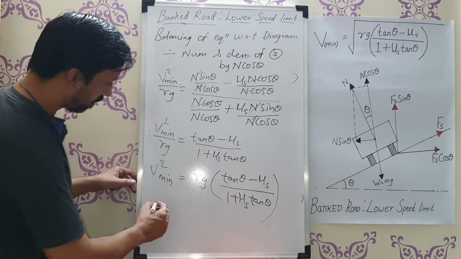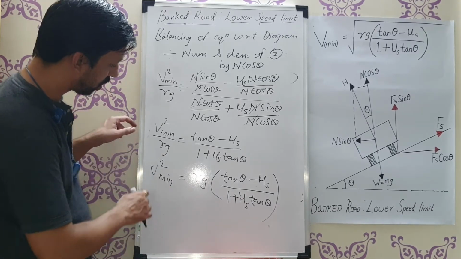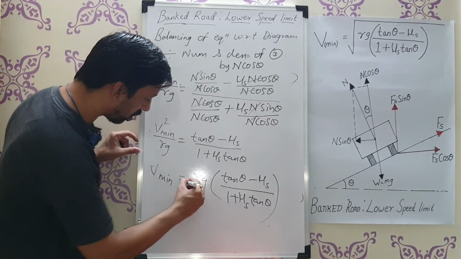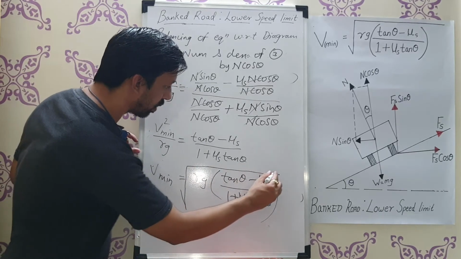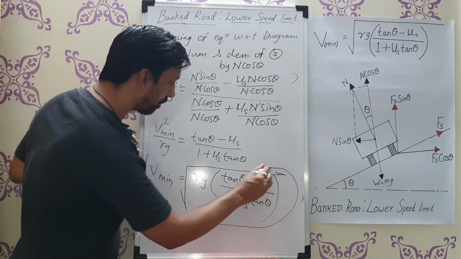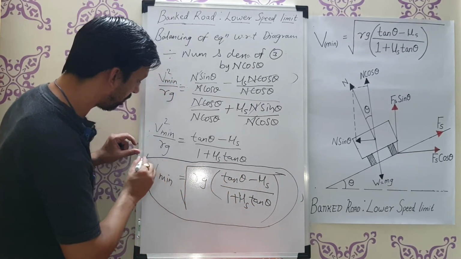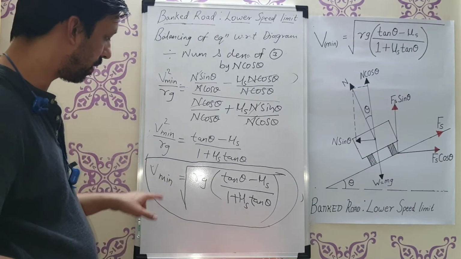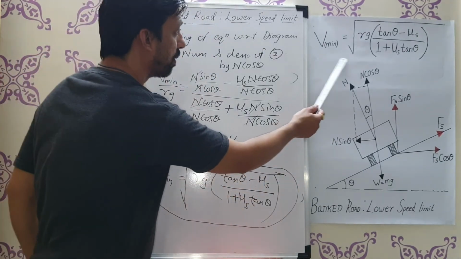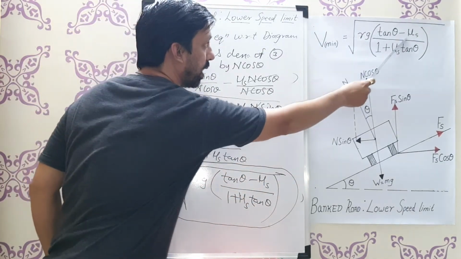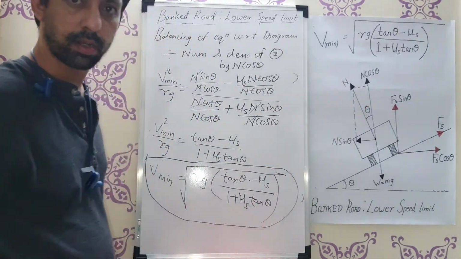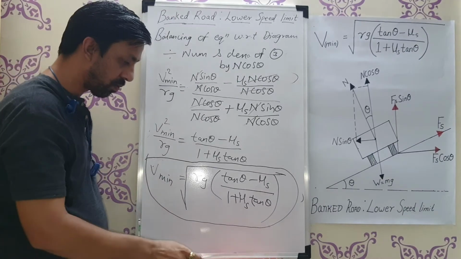Further, now we have to find v minimum. So I will remove this square and introduce a square root here. This will be the actual formula for v minimum, that is the lower speed limit. What we have written is the lower speed limit: v minimum is equal to the square root of Rg times tan theta minus mu s upon 1 plus mu s tan theta. So this is the only equation we have to derive.